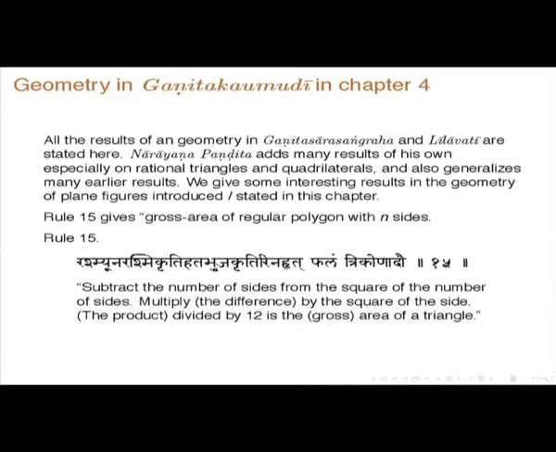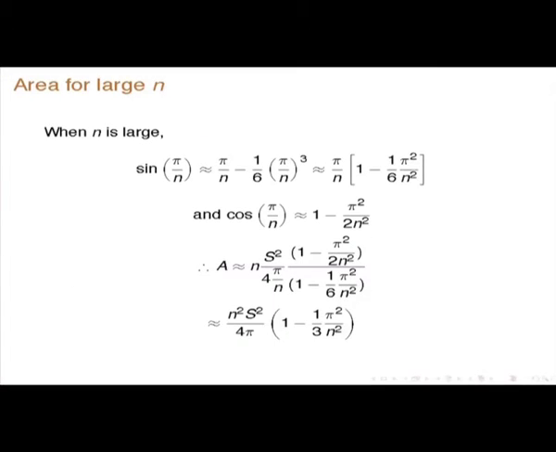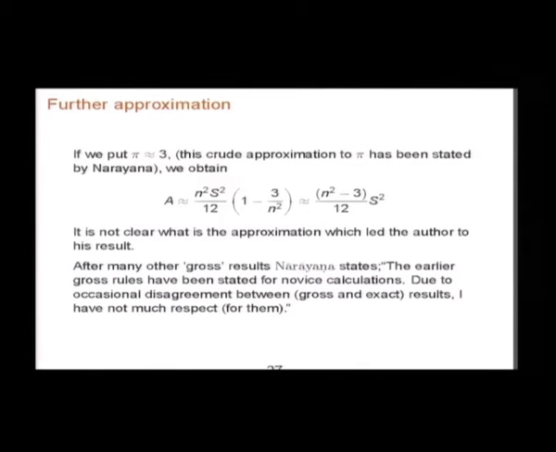So, we give some interesting results in geometry of plane figures. See, for instance, the gross area of a regular polygon with n sides. Suppose the side is s. The gross area he says is n squared minus n into s squared by 12, where s is the side. It does not come out all right, and even in approximation for large n, I find that it will be n squared minus 3 by 12 into s squared, apart from, of course, the approximation of pi being equal to 3. So, it is not clear what the approximation is, anyway it is a very small result here.